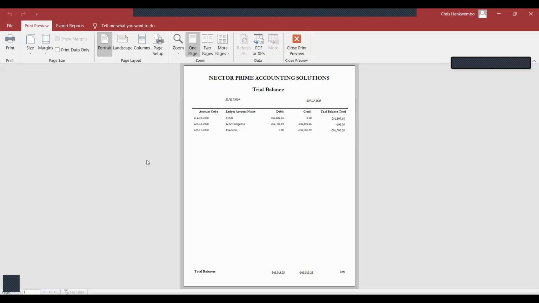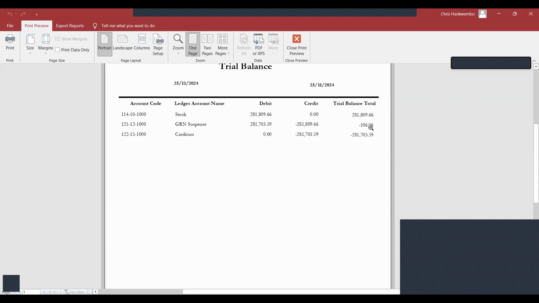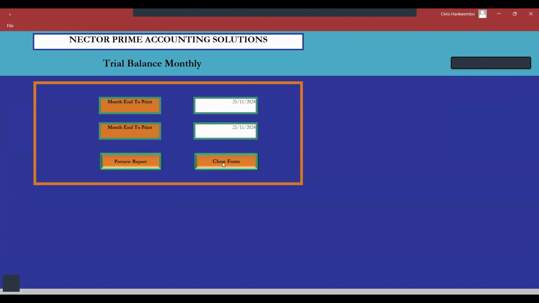As you can see here, like what I said, you see the GRN success, there's a small difference remaining there, which you need to follow up on. Then we have also this amount is shifted to creditors. Perfect. So we close it there.